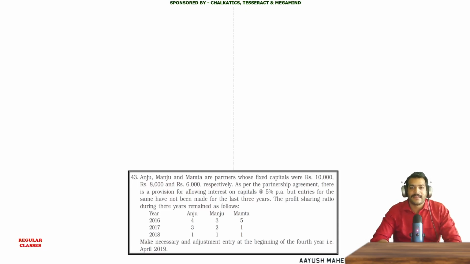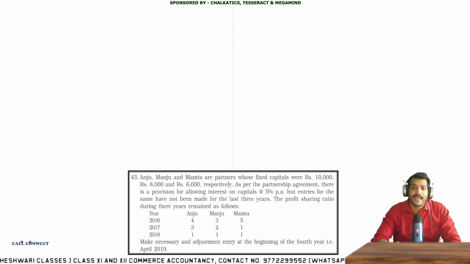Hello everyone. In this video, we are going to learn how to create the solution of past adjustment. It is from the Introduction to Partnership Firm. Here I am taking question number 43, Anju, Manju and Mamta, from the NCERT book. So let's start how to solve this question and how to even read this question.